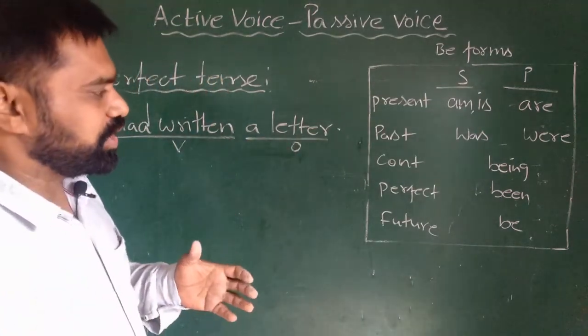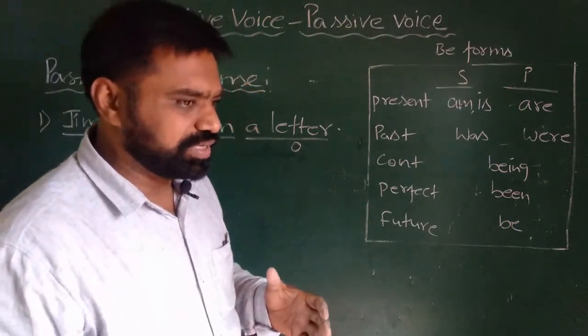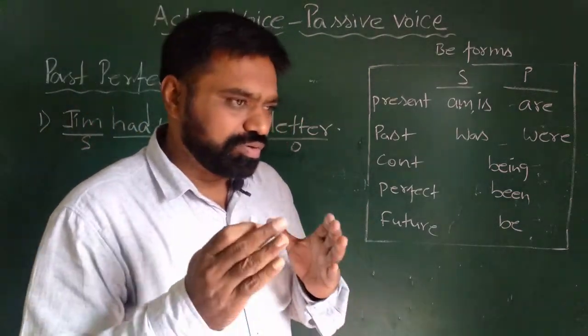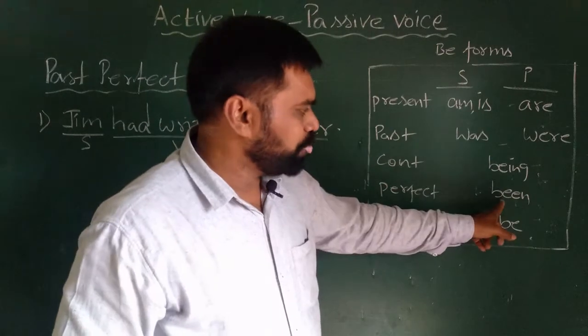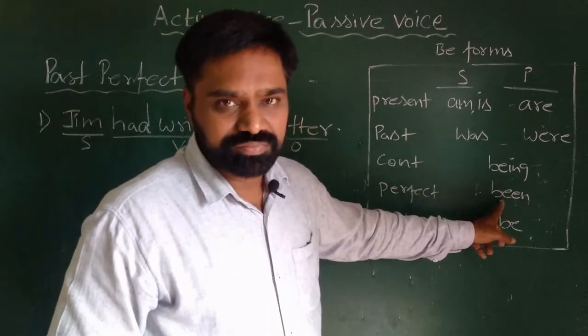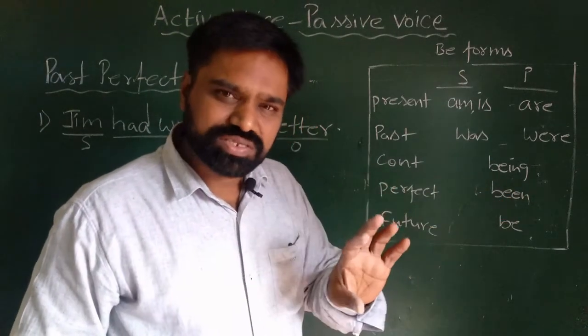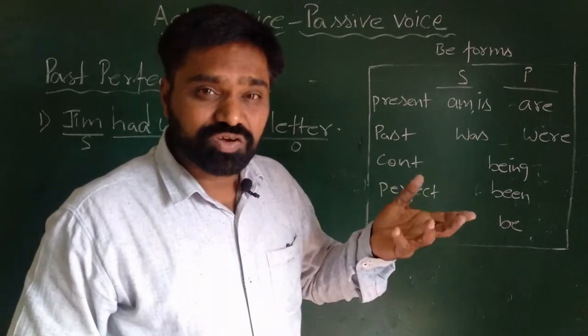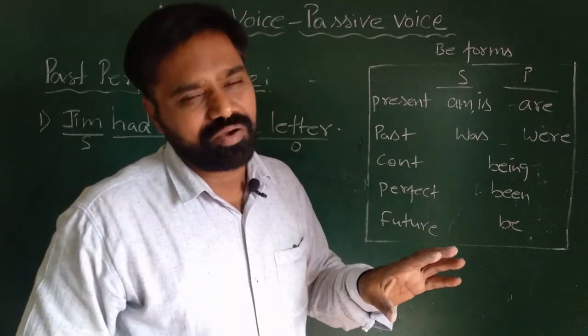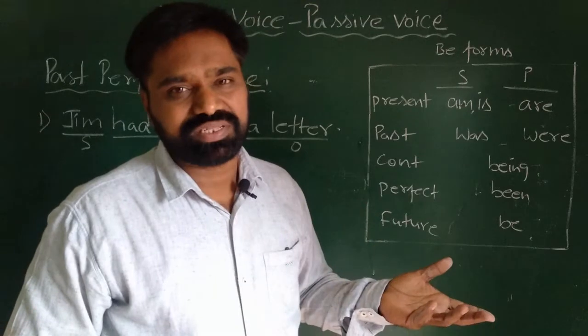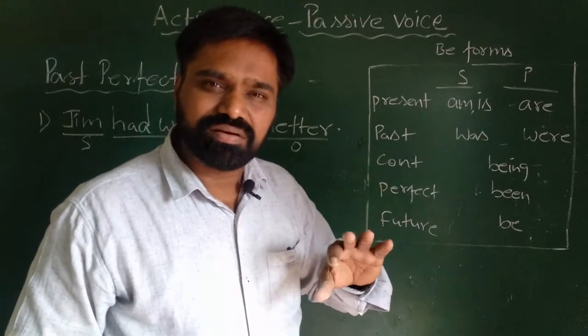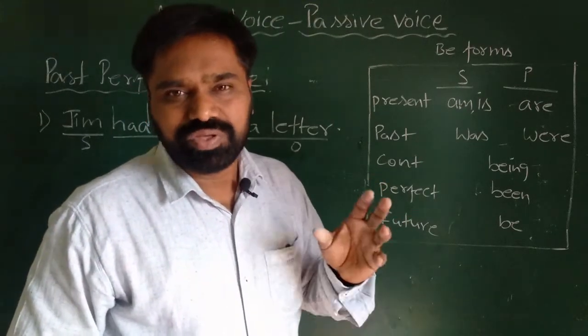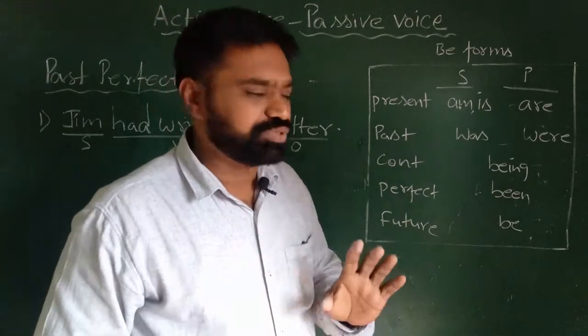So previously we understood whether it is present perfect tense or past perfect tense. For perfect tense we have to use the be form as been. In case of a present singular subject we use has. In case of a present plural subject we use have. But when it is past perfect tense, for both singular and plural we use had.